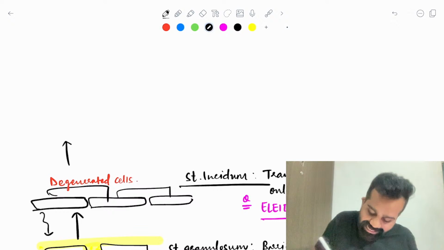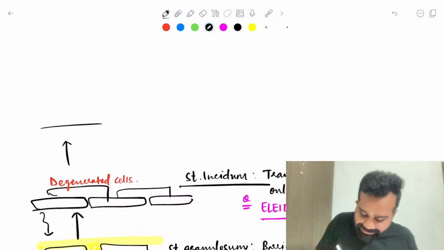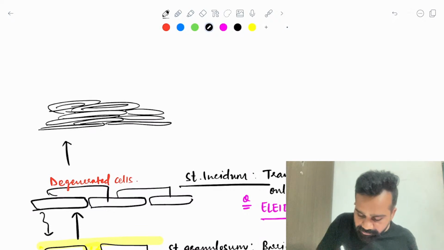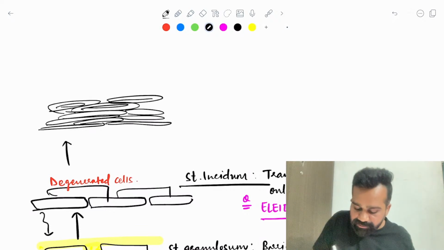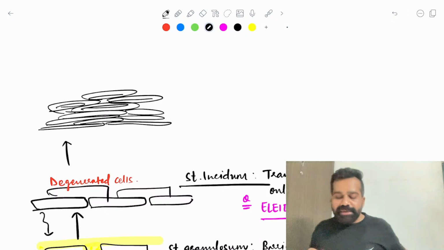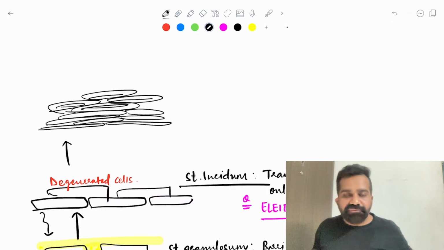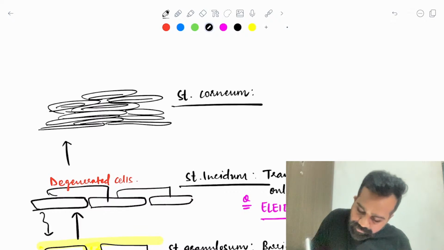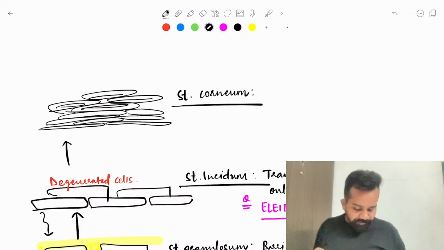Now these cells will become extremely dehydrated and pile up in the uppermost layer of the skin. These are the totally dehydrated cells which pile up in the uppermost layer, which is known as the stratum corneum.